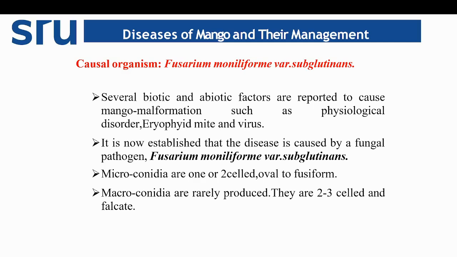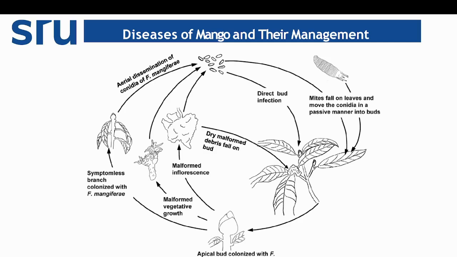Microconidia are one or two celled, oval to fusiform in shape. Macroconidia, which are rarely produced, are two to three celled and falcate in appearance. This Fusarium also produces chlamydospores, which are asexual structures able to survive under unfavorable conditions. So this is the disease cycle representing the life cycle of Fusarium moniliforme.